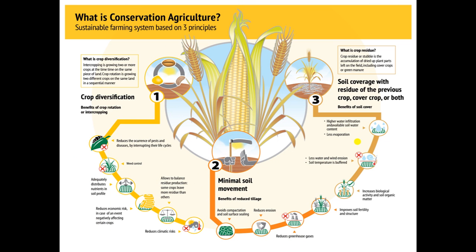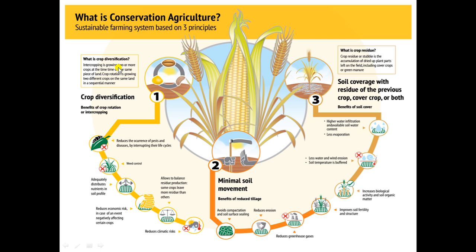So again, how are the components of conservation agriculture related with each other? This is depicted in this diagram. I have taken this diagram from the site of CIMMYT, and I have given the reference in the last slide. CIMMYT has described conservation agriculture in detail and very clearly, so with the help of this diagram, I want to explain conservation agriculture to you.